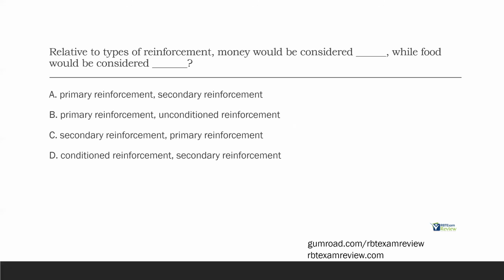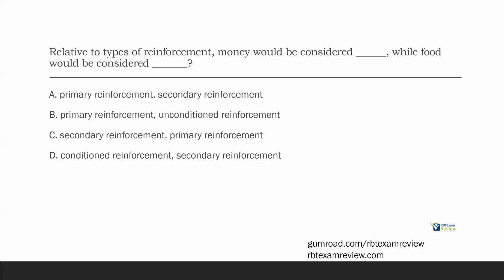Primary just means unconditioned. We are born being reinforced by certain things, given enough deprivation. Food, water, comfort, all unconditioned, all primary. Secondary is conditioned. We need to learn that these things have reinforcing properties. Money, tokens, praise. So, relative to those types of reinforcement, money would be considered what? We just said it. It's going to be a secondary or a conditioned reinforcer.